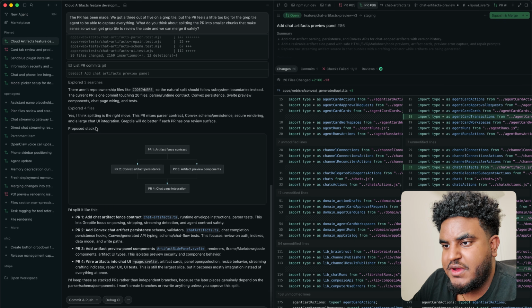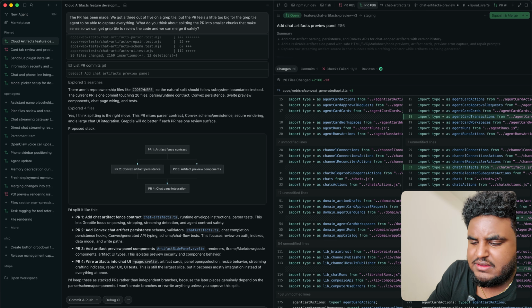All right, so we got a response. It says, yes, I think splitting up is the right move. This PR mixes the parser contract, Convex schema persistence, secure rendering, and a large UI integration. Greptile will do better if each PR has one review surface. And the suggestion is 4 PRs: add a chart artifact fence contract, okay, and then the artifact persistence, okay, preview. Okay, this all sounds good to me. I'd like to keep this as stacked PRs rather than independent branches because later pieces genuinely depend on each other.